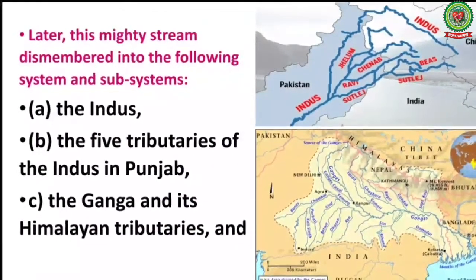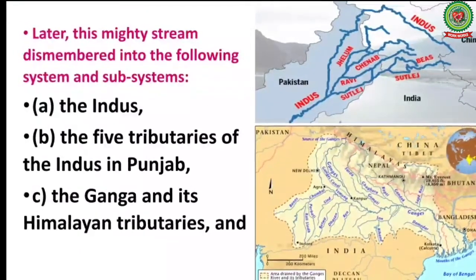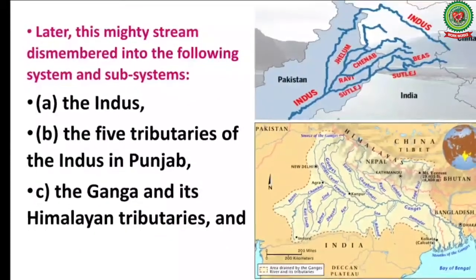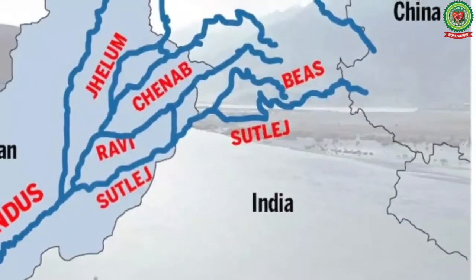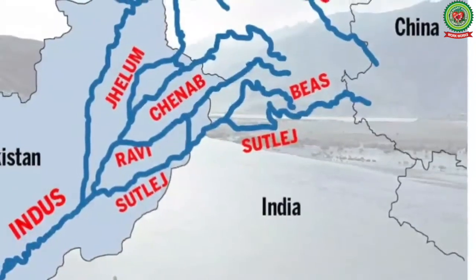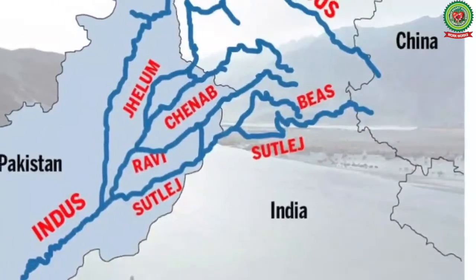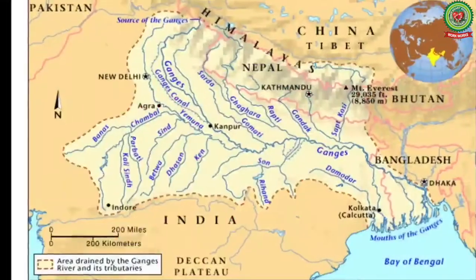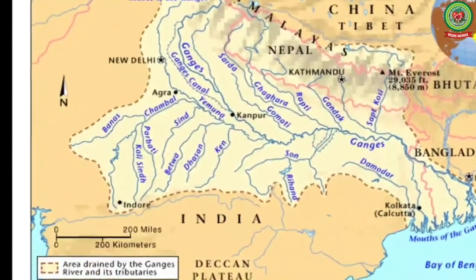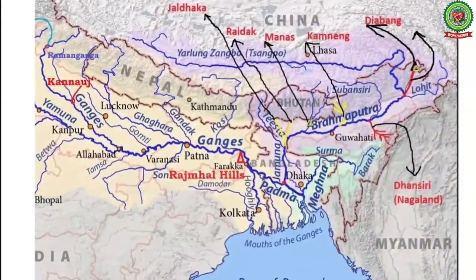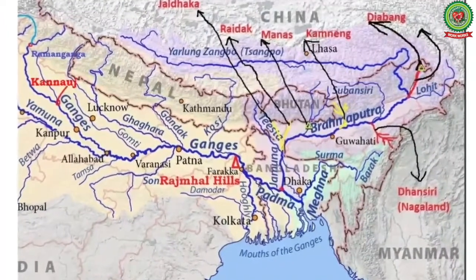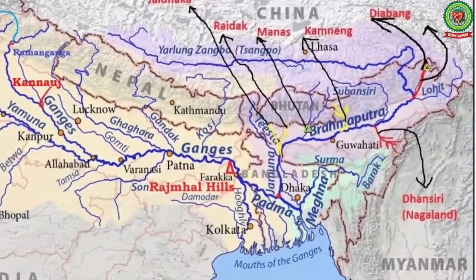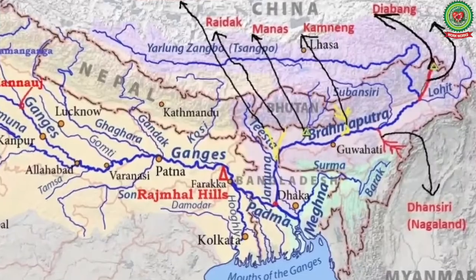Later, this mighty stream dismembered into the following system and subsystems: the Indus, the 5 tributaries of the Indus in Punjab, the Ganga and its Himalayan tributaries, and the stretch of the Brahmaputra in Assam and its Himalayan tributaries.